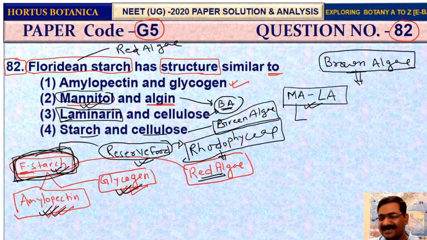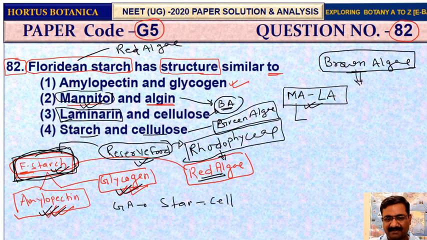So in green algae the reserve food material is starch cell. Usually I used to tell my students, remember, starch cell means starch and cellulose. So brown algae, what will you remember? Mala. Mala means mannitol and laminarin.